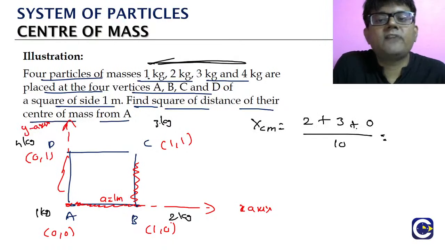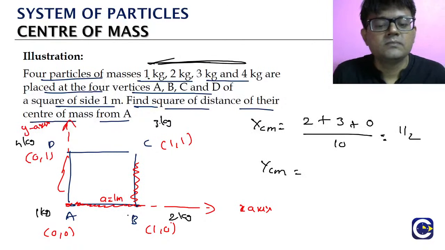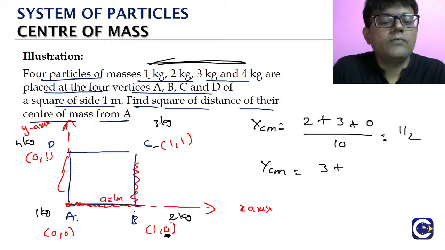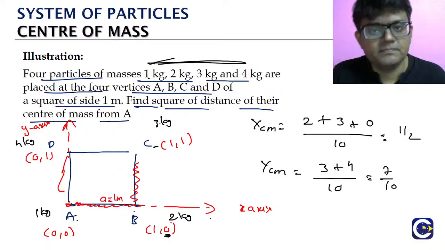So the numerator is 5 by 10, which is half. Similarly, y center of mass: m1 y1 is 0, m2 y2 is also 0, m3 y3 is 3 into 1, 3, m4 y4 is 4, divided by 10, that is 7 by 10.